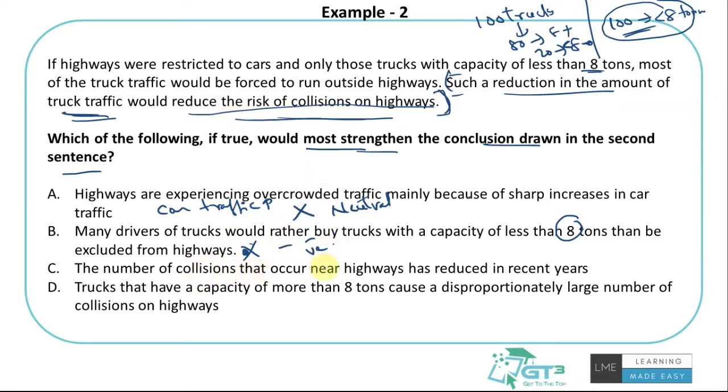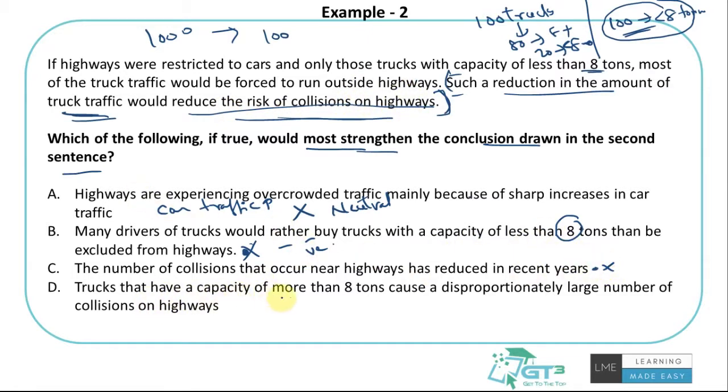The number of collisions that occur near highways has reduced in recent years. But that would not have any relation to what's going to happen here, right? That's saying that now the accidents are fewer in number. If earlier there were 1000 accidents happening in a year, let's say now only 100 incidents are happening. It has reduced, yes, but how would that support the statement that a reduction in truck traffic would reduce the risk of collision on highways? It has no influence or relevance to it.